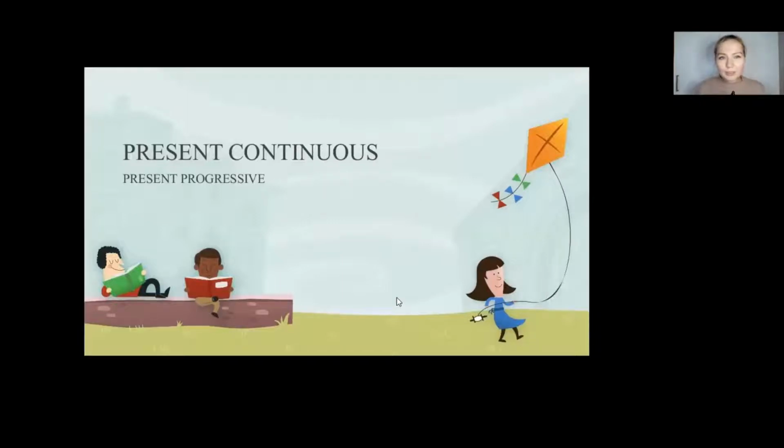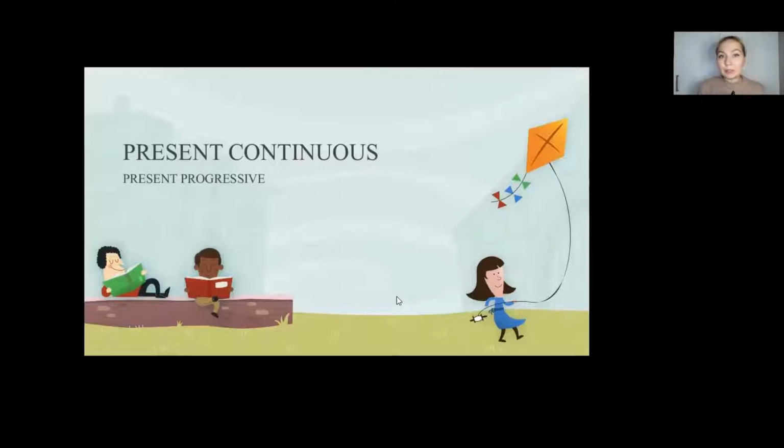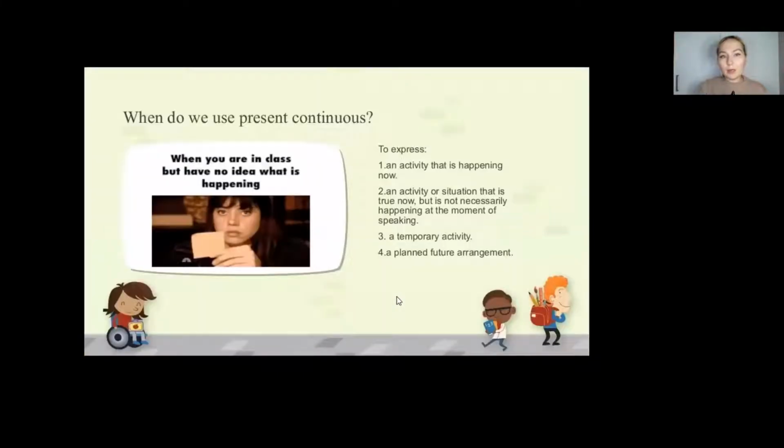Hello everyone, today we are going to take another topic which is called present continuous tense, and I hope that you are really excited about this topic because this is really very interesting. So we will start out with the meaning and the definition of this tense and when we actually use it.